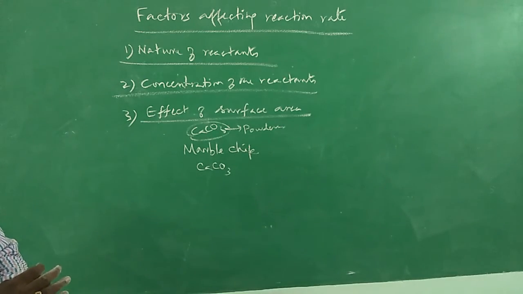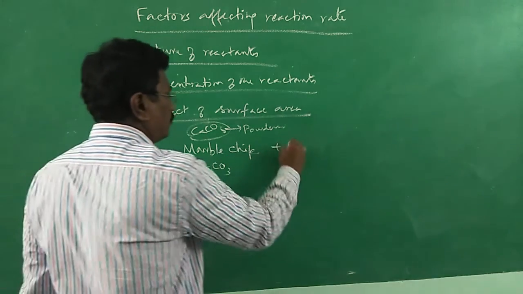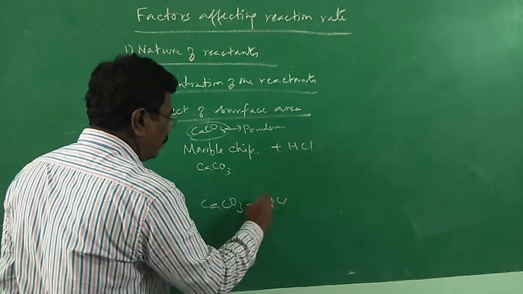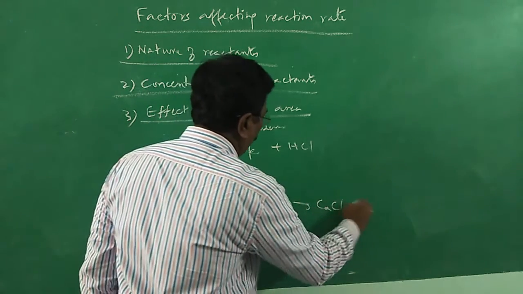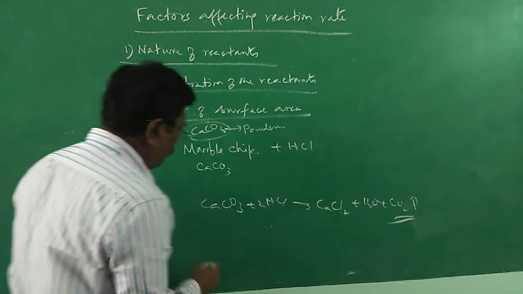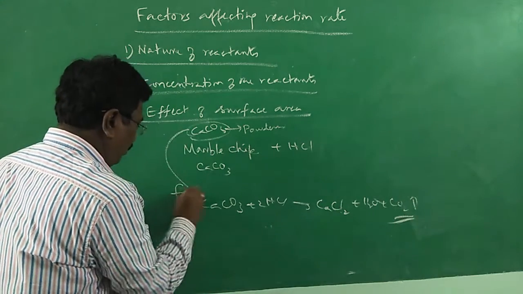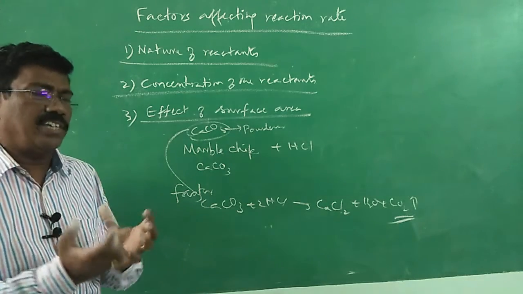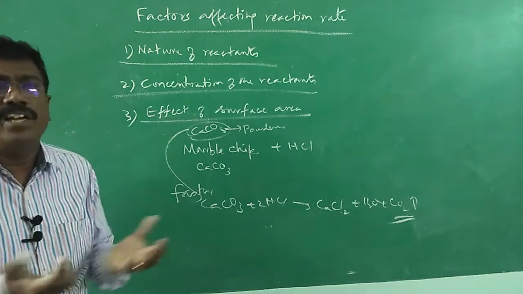If both of them are allowed to react with hydrochloric acid, what will happen? Calcium carbonate reacts with hydrochloric acid to give calcium chloride, water and carbon dioxide. Here the evolution of carbon dioxide will be faster in powdered calcium carbonate. It has got larger surface area.